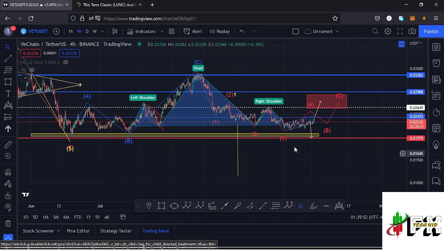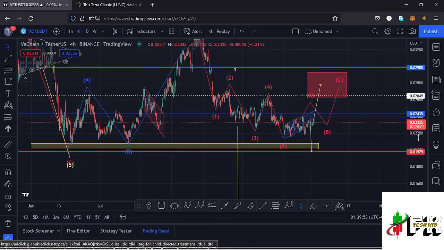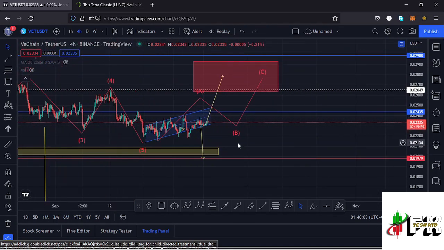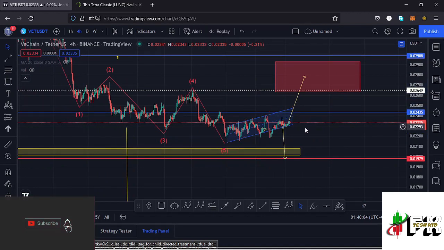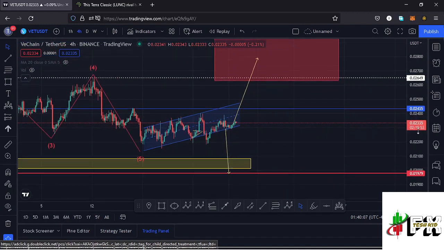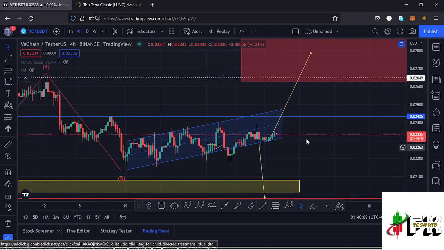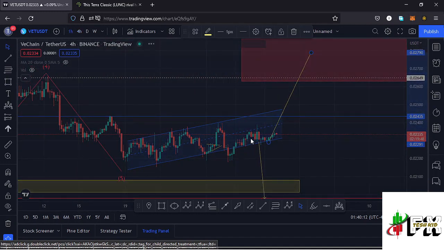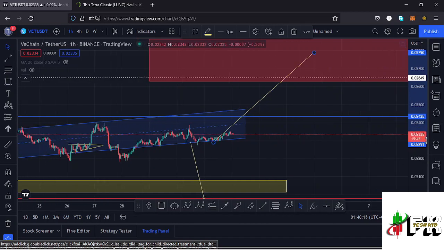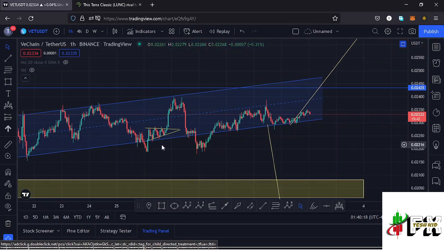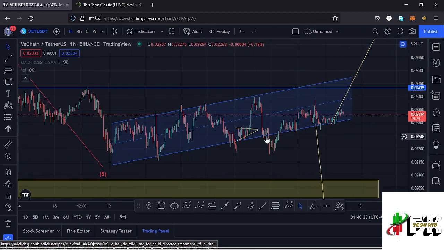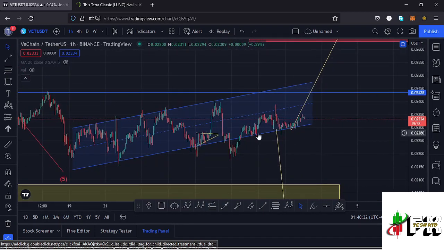So let's be patient and see how that plays out, and those are the long-term scenarios that can play out. Also, taking a look at the formation of a wave 2 over here, you can see we have the formation of a channel. We have been trading within this channel, and this gives me the short-term scenarios that can play out on the Vechain chart. And if I jump to the 4-hour chart so that we can see this better, here on the 1-hour chart, you can see we have continued to respect this channel, and at some point we had managed to break out of the channel to the lower side, but as we tried to have a retest, the retest was not a success, and we got back into the channel, and we have continued trading at the lower part of the channel.